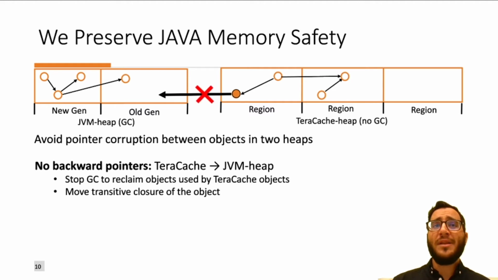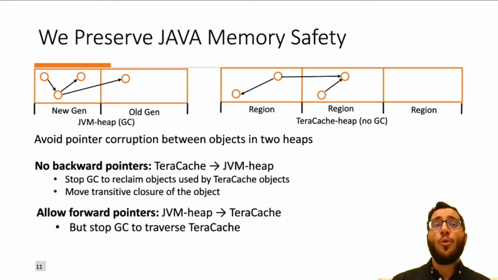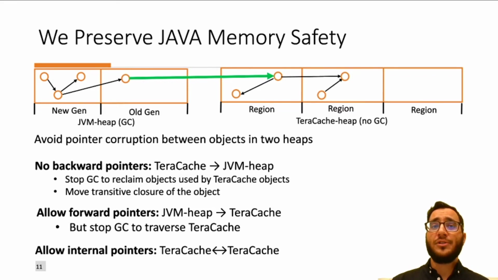In order to eliminate backward pointers from TeraCache to JVM heap, we move the transitive closure of an object to the TeraCache region. Also, we allow forward pointers from objects that reside in JVM heap to objects that reside in TeraCache heap, but we stop the garbage collector from traversing the TeraCache heap. Finally, we allow internal pointers between objects that reside in TeraCache heap.